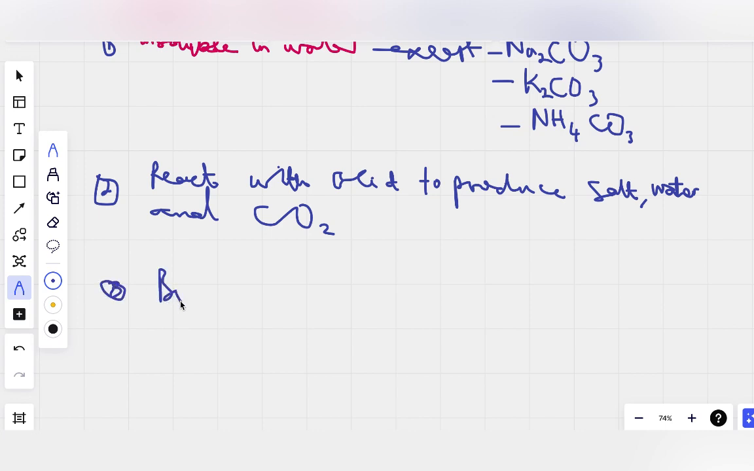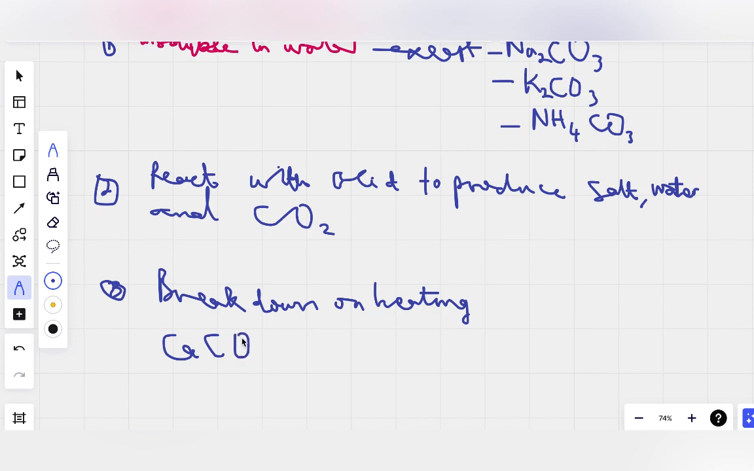They break down on heating. So we say most of them break down on heating to form oxides and carbon dioxide. So let's take this common example, calcium carbonate, which is limestone.